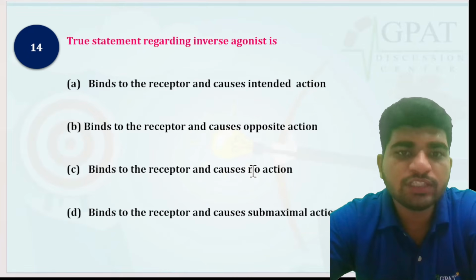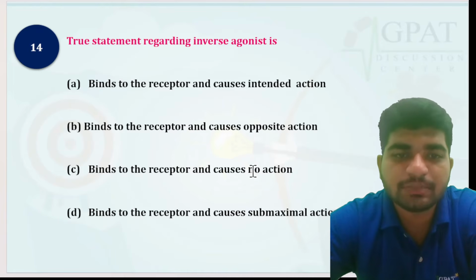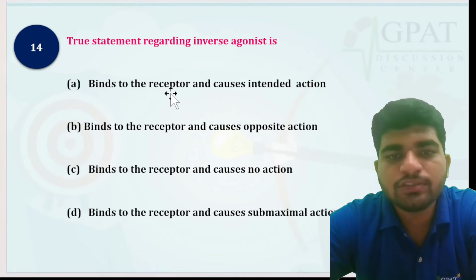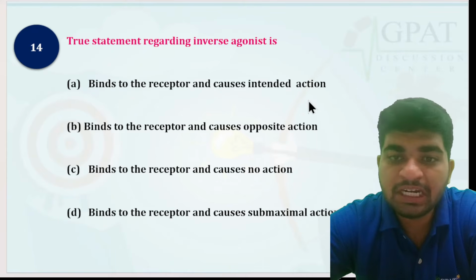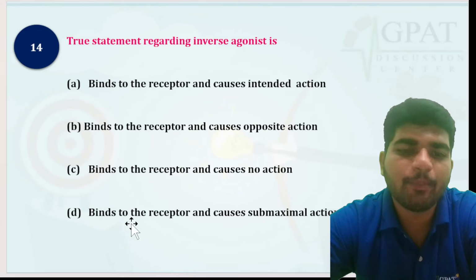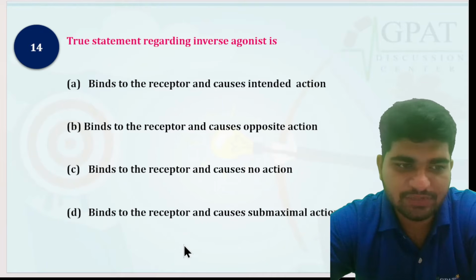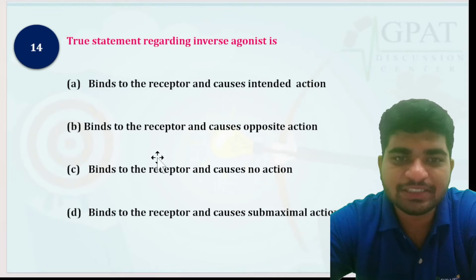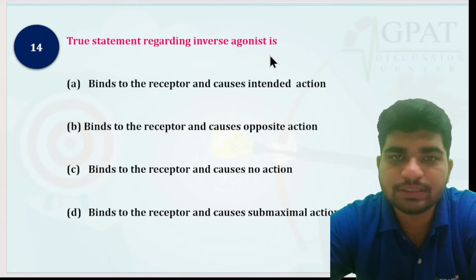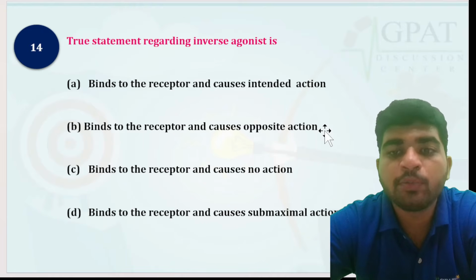Next question: the true statement regarding inverse agonist. It has been asked various times. The options: binds to the receptor and causes the intended action; binds to the receptor and causes the opposite action; binds to the receptor and causes no action; binds to the receptor and causes submaximal action. This is very interesting. Which option is right for the term inverse agonist? Yes, an inverse agonist causes an opposite reaction.